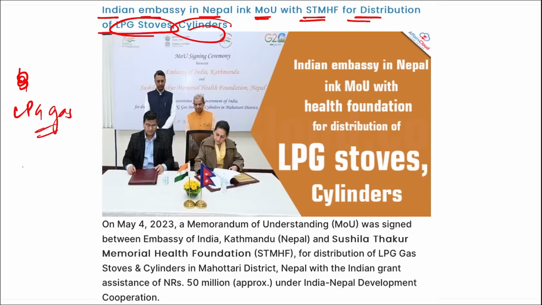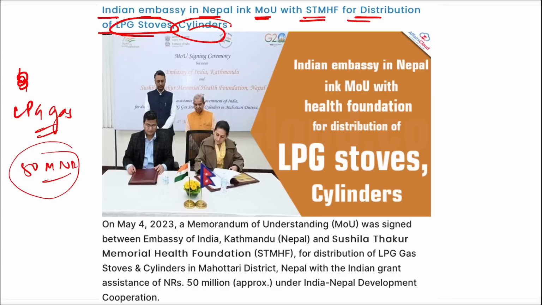Apart from this, India also provided a grant assistance of 50 million Nepali rupees under the India-Nepal Development Cooperation. The project will benefit nearly 8,000 people of 5 municipalities in the Manotri district of Madhya Pradesh in Nepal.